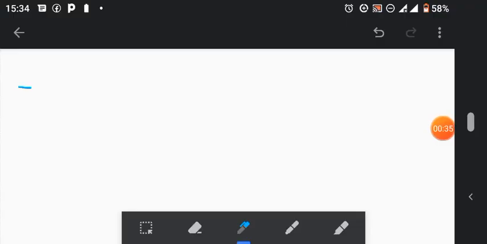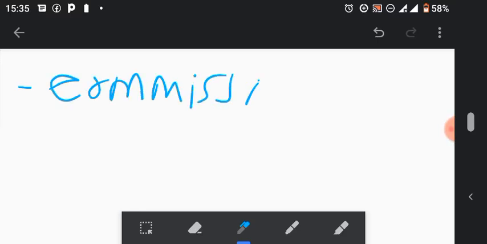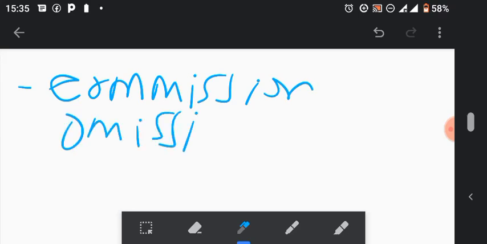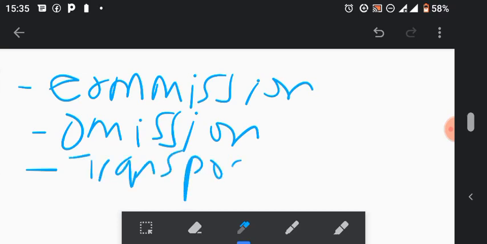error of commission, error of omission, then we have error of transposition. Then we also have, let me first explain these three before we go to the other three.